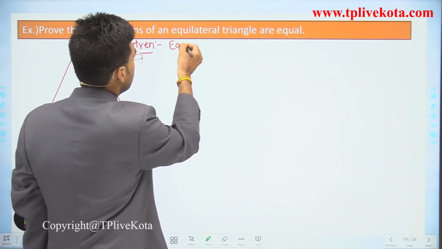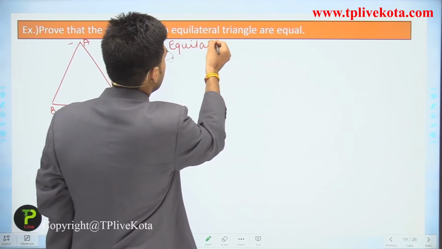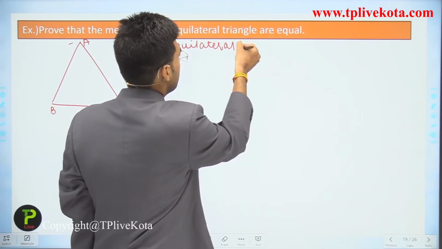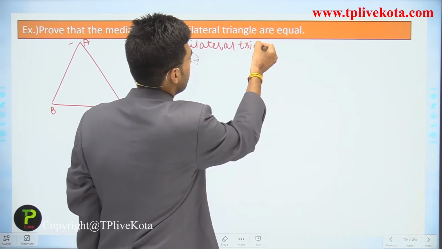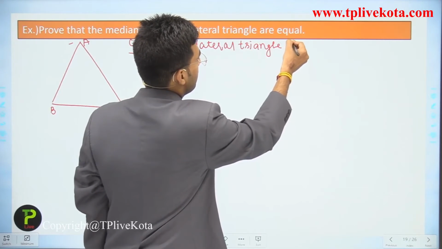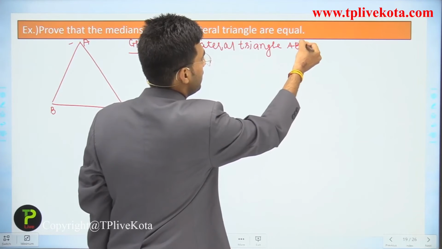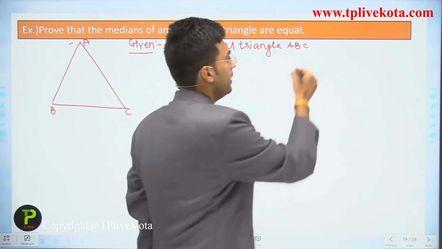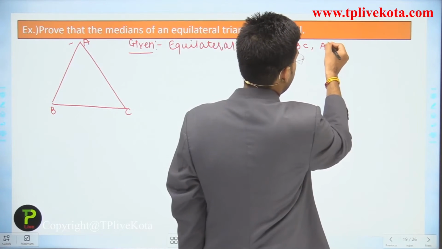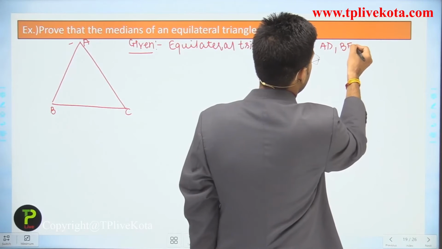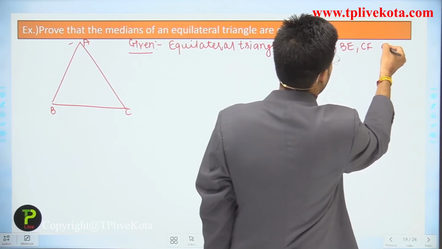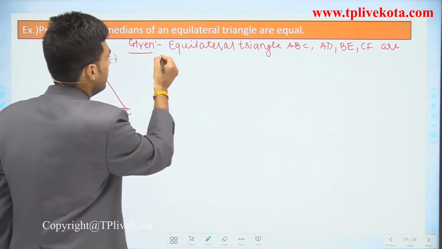We have equilateral triangle ABC, and AD, BE and CF are medians.